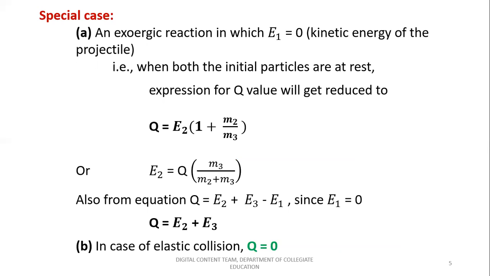So in that case, when you say there is no change in energy, no energy gets released after the nuclear reaction, indicating that Q is equal to 0. So here elastic collision is a special case in which the Q value of the reaction is always equal to 0.